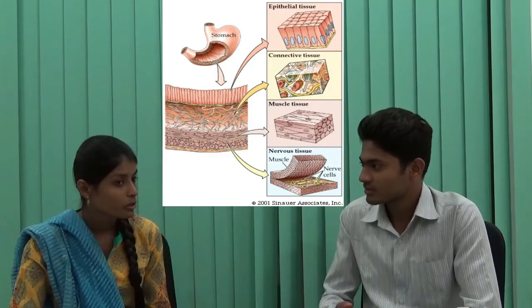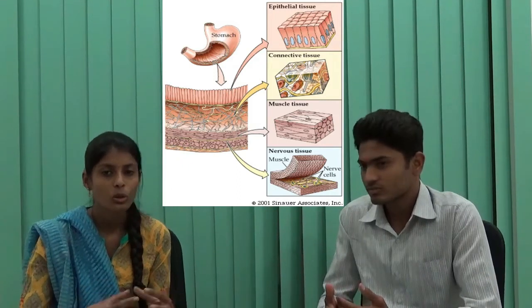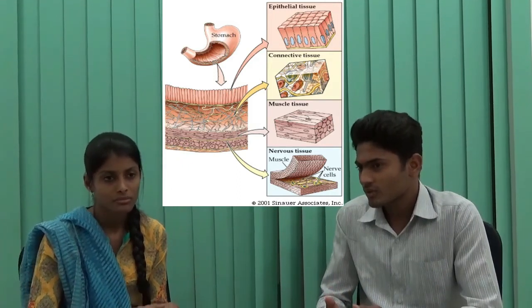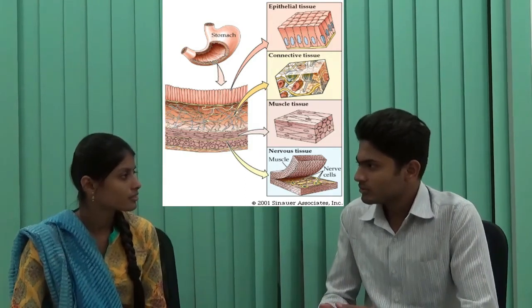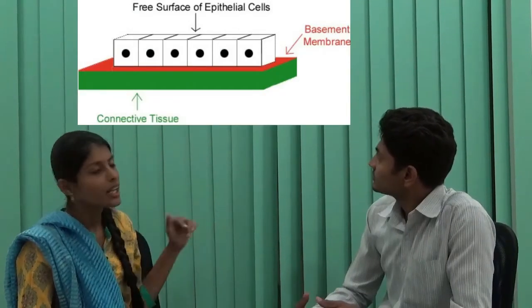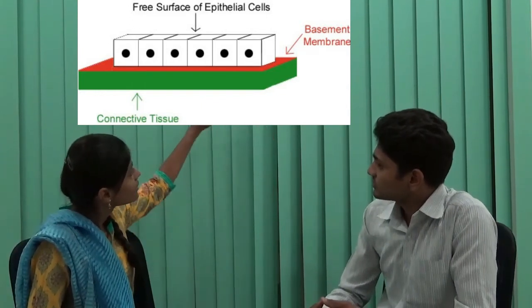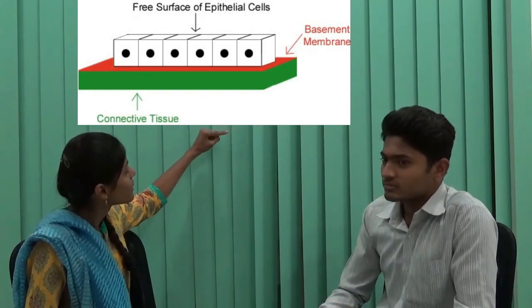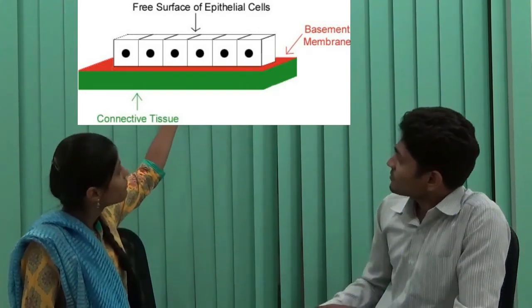For protecting the organs, it has closely compacted cells, so there will be no leakage in the covering. There will be a basement membrane and a free surface. This is the epithelial tissue. In this image you can see there are 2 membranes. The membrane below is the basement membrane and the one above is the free surface.